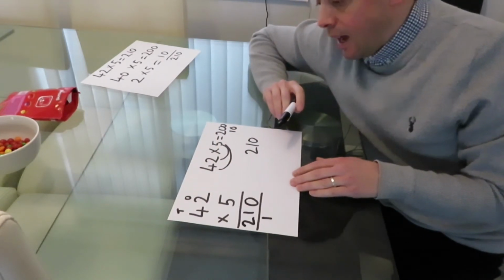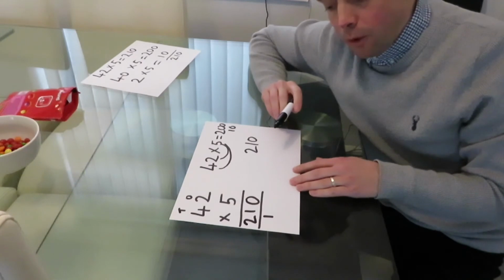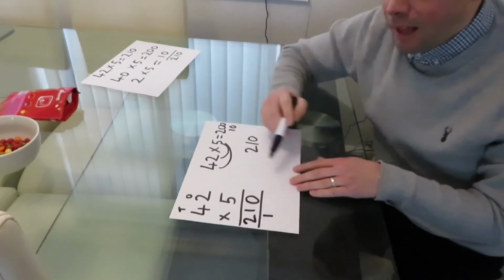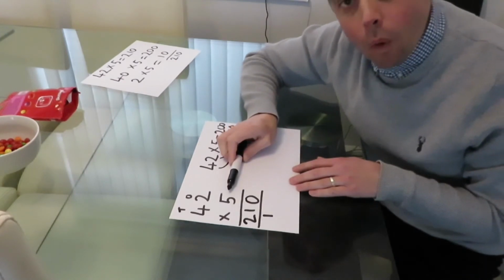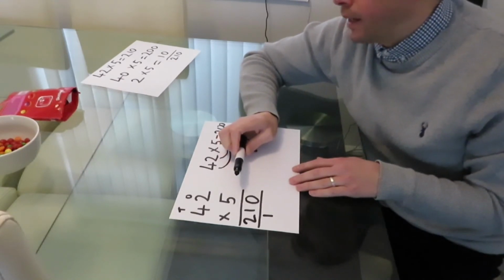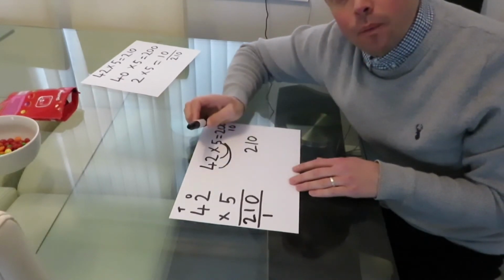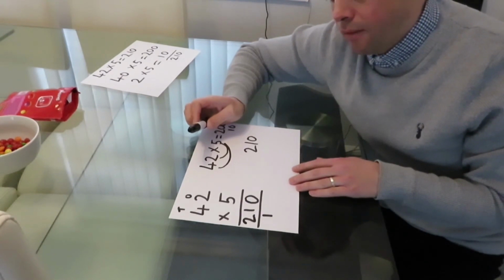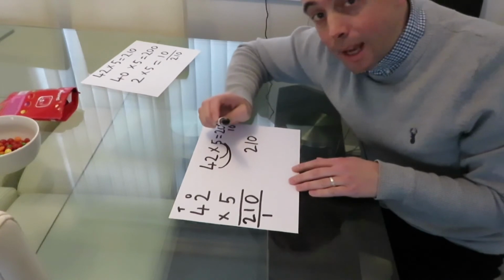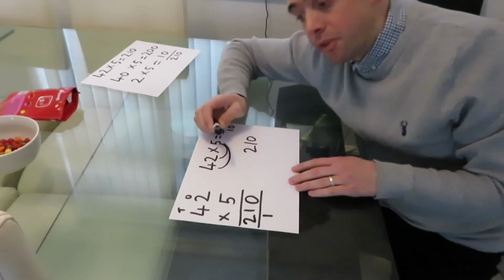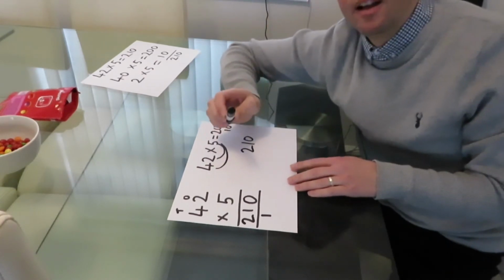Okay, I hope you found that useful, and this can apply for any 2-digit number if you're multiplying by a 1-digit number. And have a go. Do some yourself, see how you get on. It does help if you know your times tables, learn your times tables, it really does help. Okay?